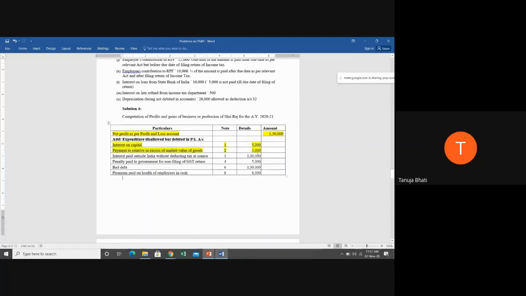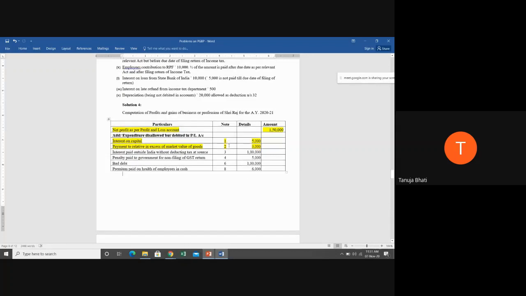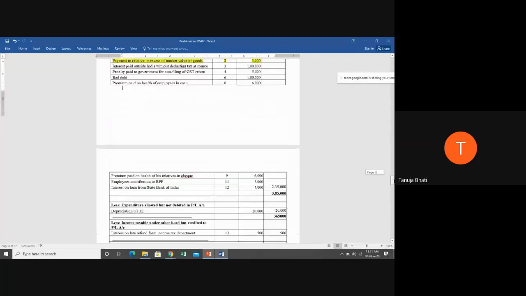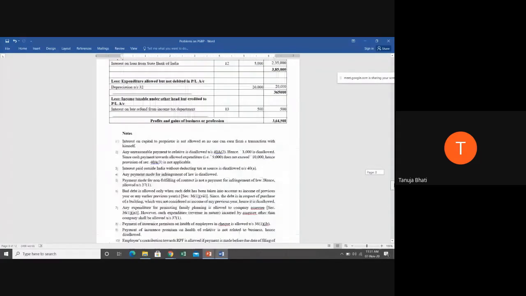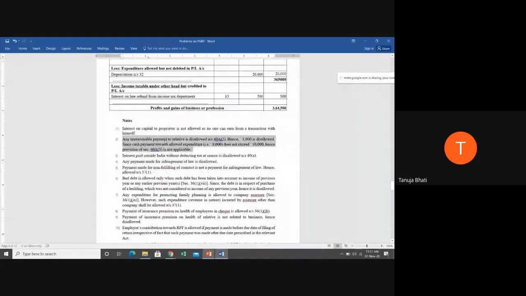I hope you all have understood how you got this 3,000. So we write note number 2 to give a proper explanation. Any unreasonable payment to a relative is disallowed. Actually, the reasonable payment is only 9,000. Hence, 3,000 is disallowed.